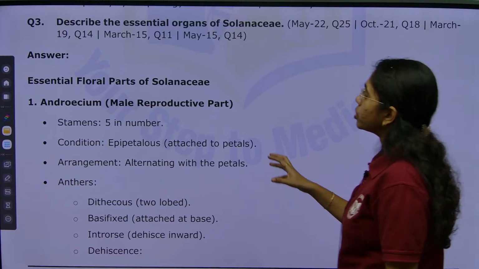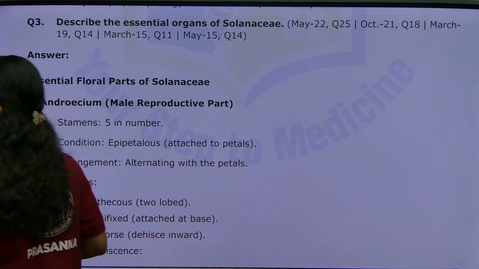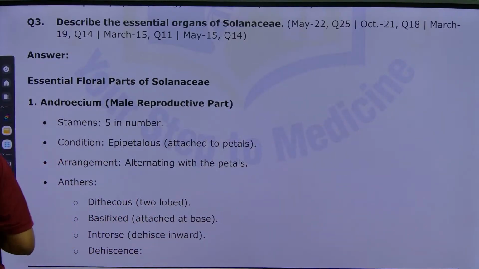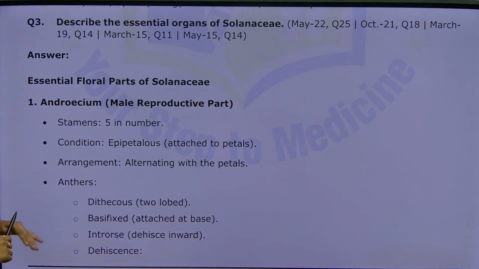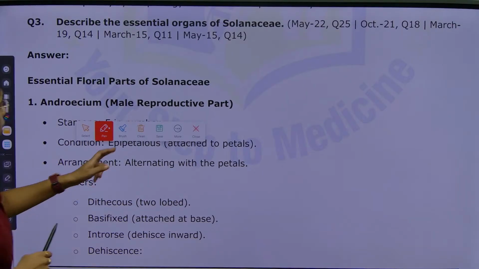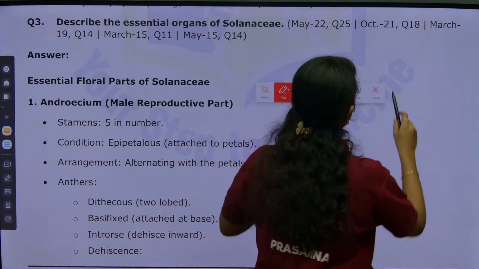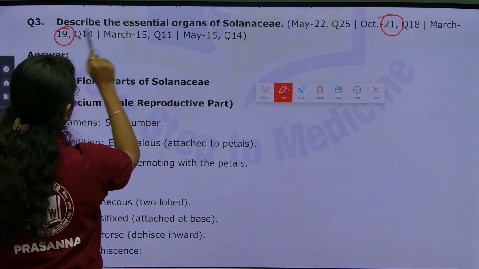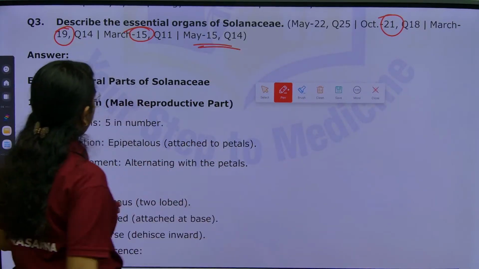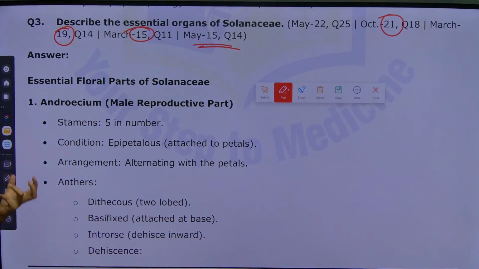Next, what does this describe? This describes the essential organs of Solanaceae, which is asked quite a few times: May 2022, October 2021, March 2019, March 2015 and 2015 again. Essential floral parts of Solanaceae: first is the androecium, the male reproductive part.